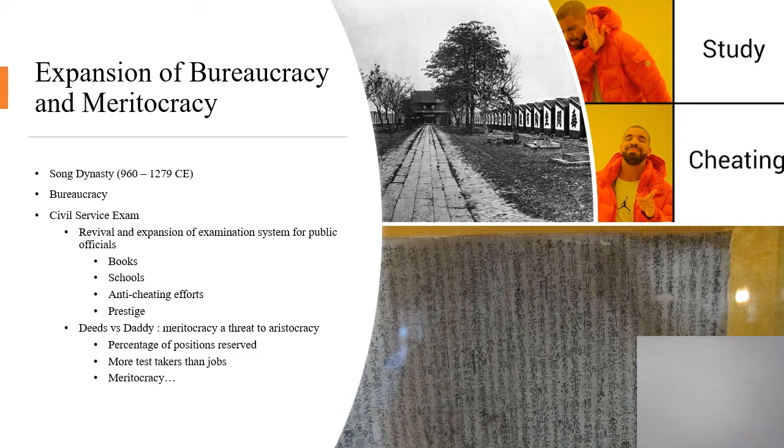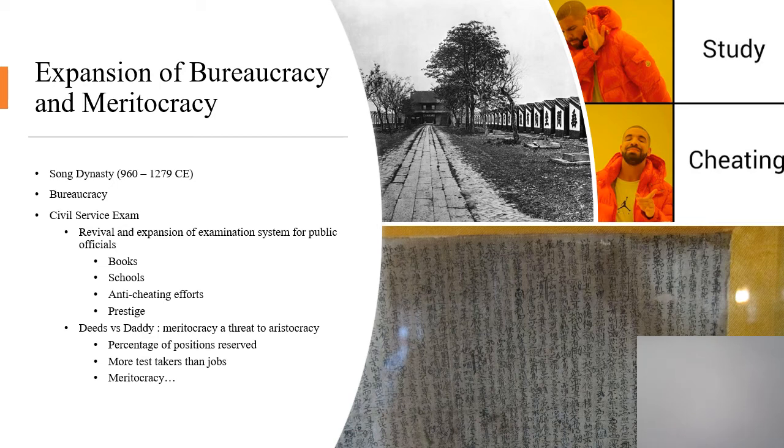So that's all just kind of interesting and funny as far as the cheating goes, but the examination system leads to some real obvious and really big important changes for China. One is the widespread use of books. The combination of China's invention of woodblock printing, being able to sort of make stamps out of blocks of wood and print up as many copies of whatever you could carve into that block of wood as you wanted, and their exam systems